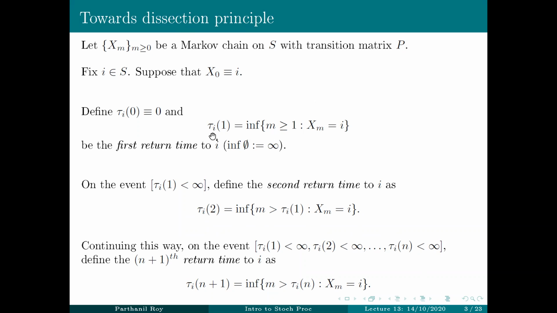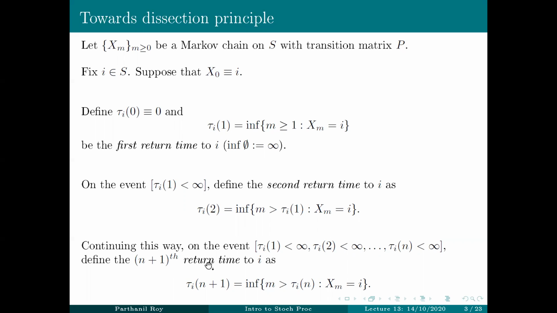But it's quite possible that this is not finite because the Markov chain starting from i may not return to i at all. So in that case, this would be defined to be infinite. If that is not the case, in the sense that there is a finite time after which the Markov chain actually comes back to i, on the event that the first return time is finite, we define the second return time to i as the first time strictly after the first return time that the Markov chain comes back to i.